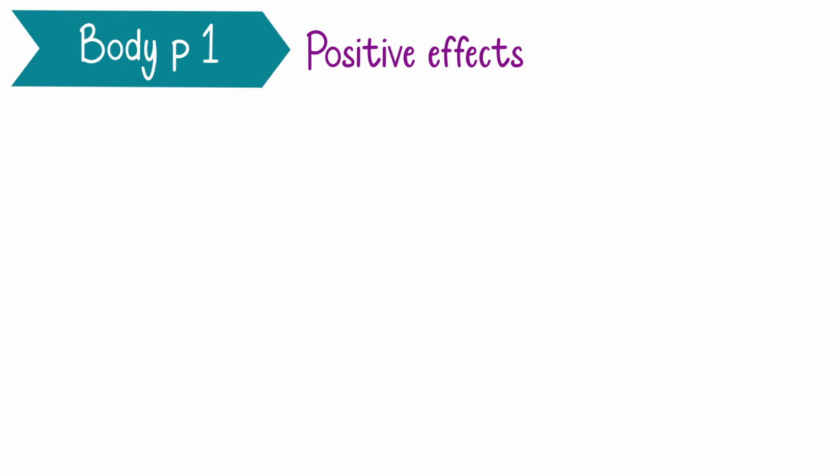And because average citizens have minimal knowledge about the incidents, about the things that happen around themselves, they prefer to resort to newspapers to get information, right? So we have this one as a basic cause of the influence of newspapers on people. Now let's just start writing our first body paragraph.